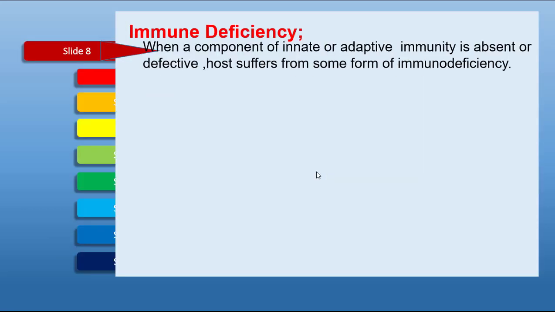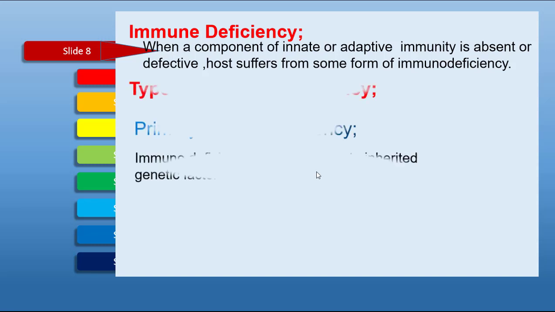Our third topic is immune deficiency. These are the diseases in which a component of the innate immune system such as macrophages, or of the adaptive immune system such as T lymphocytes, is absent or unable to perform its proper function.